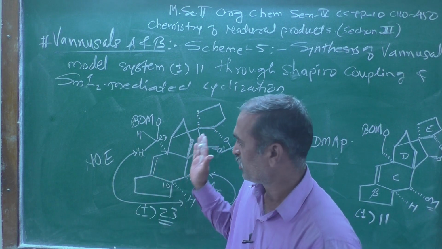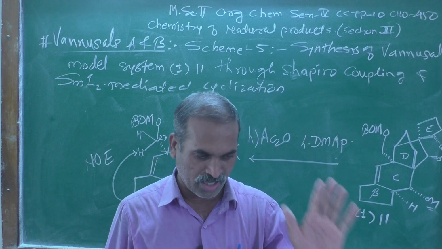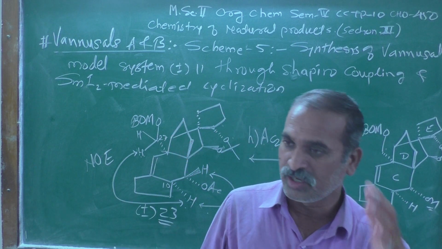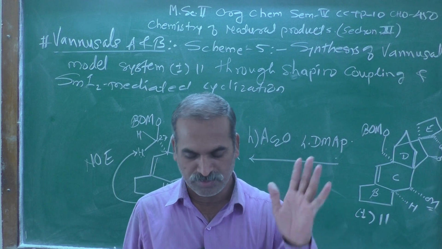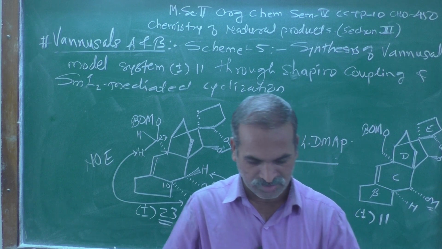That is how it is helpful in determining the structure of the organic molecule, that is the NOE effect. In third semester you already studied this, a separate course, 351 I think.